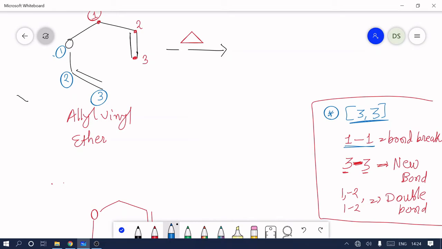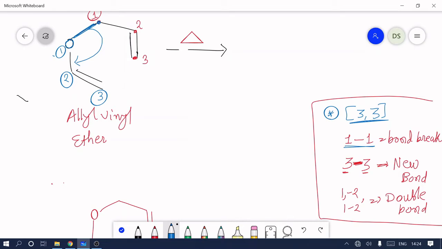The 1-1 bond breaking. Here the number 1 is on oxygen and on the other side number 1 is on carbon. So our first target is to cleave or break the bond between the 1 numbers. So the 1-1 bond is here. Now these electrons move toward 1-2, so the 1-1 bond is broken.